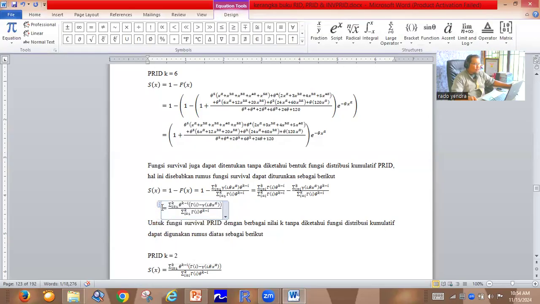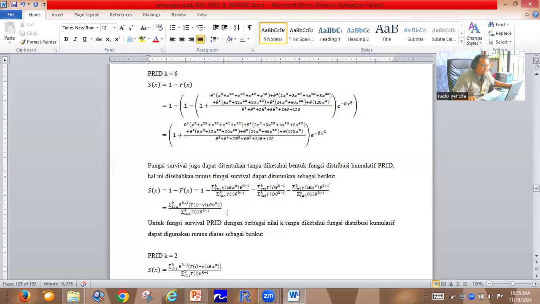Based on this formula, we can find the survival function for the power Rama-Shanker distribution.